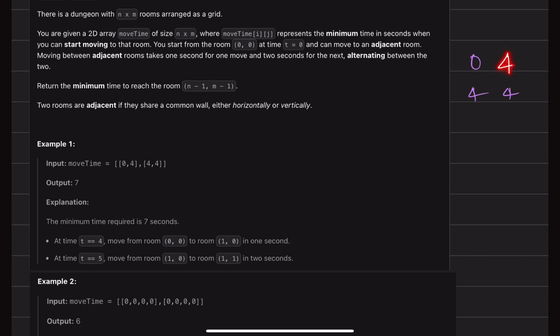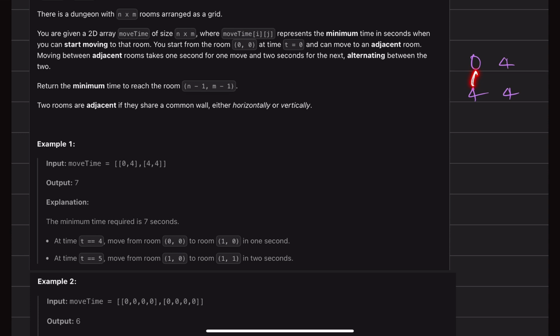So this room gets open at 4, and in the starting move, I will be taking 1 second to make the transition. So my time will be nothing but 4 plus 1 equals 5. As you can see, at time t equals 4, move from room 0 0 to room 1 0 in 1 second. So by that time, we will have time t equals 5.